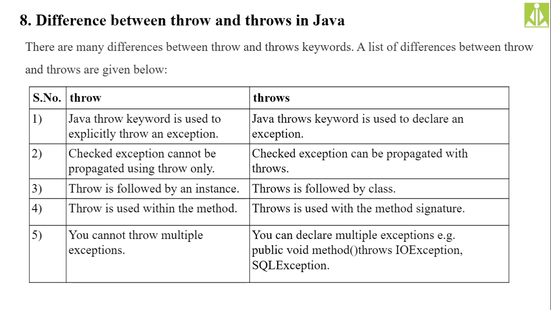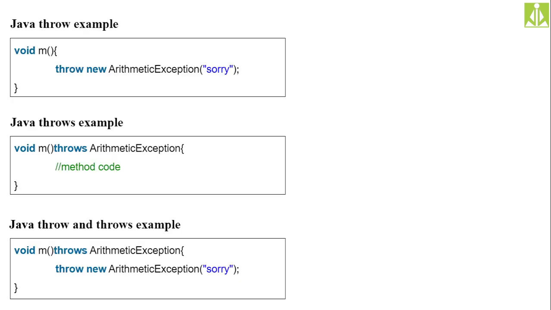Throw is used within the method, and throws is used in the method signature. After the method name and parameters, we write the throws keyword followed by the exception classes. You cannot throw more than one exception, but multiple exception classes can be declared using the throws keyword. So these are the five differences between the throw and throws keywords.